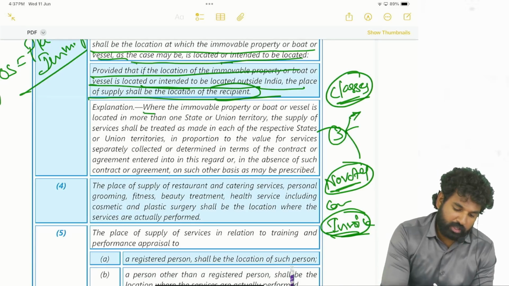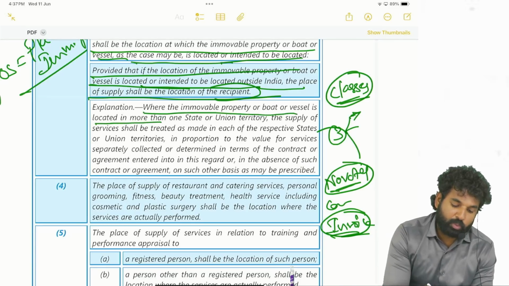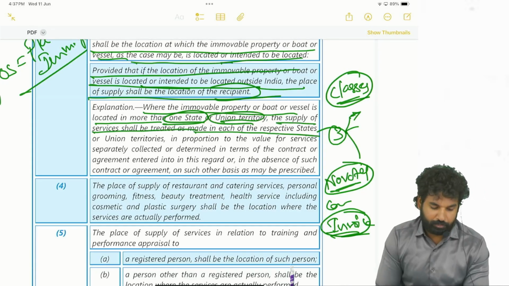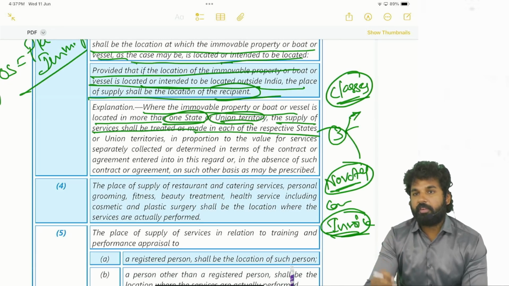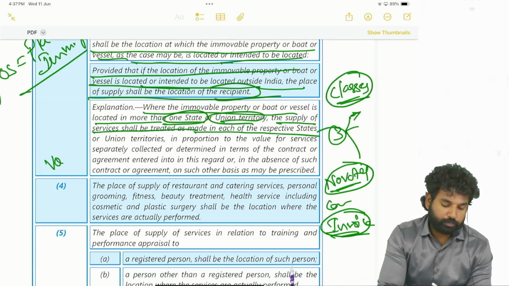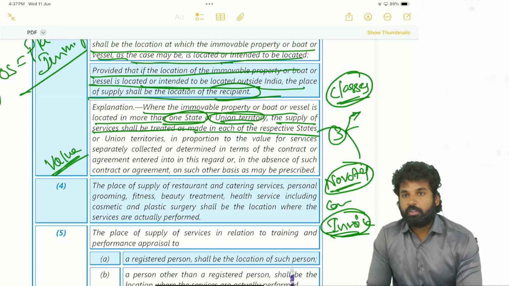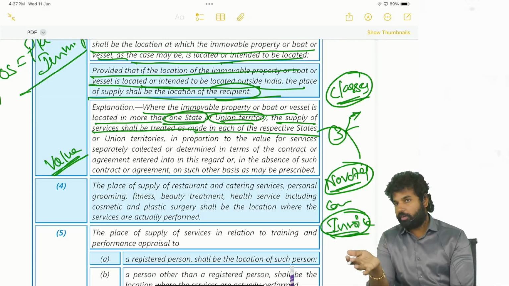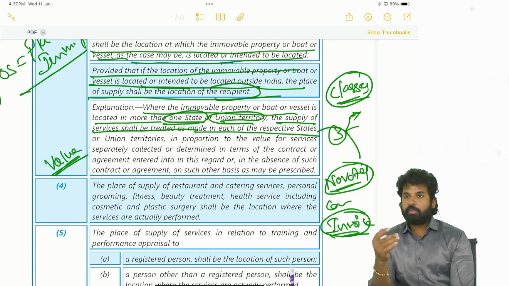So in such cases, where the immovable property or the boat or the vessel is located in more than one state or more than one union territory, the supply of the services shall be treated as made in each of the respective states. Then it shall be segregated between the states based on the value. If the value can be split between the different states, it is well and good. As per the value of each state, we can calculate GST. So the place of supply will be each state for different values.